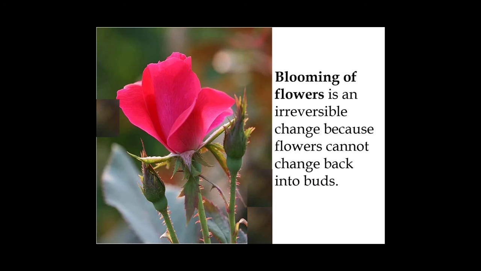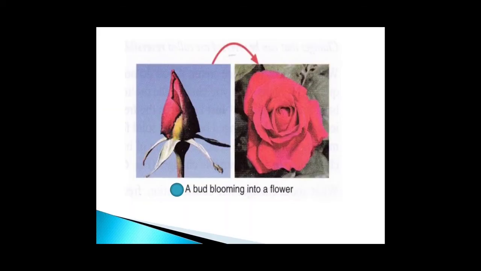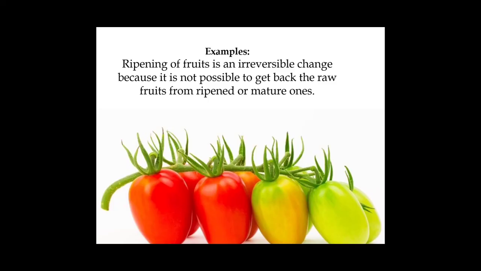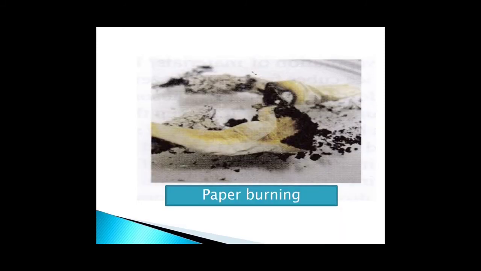Blooming of flowers. Blooming of flowers is an irreversible change because flowers cannot change back to buds. A bud blooming into a flower is an example of irreversible change. Ripening of fruits is an irreversible change because it is not possible to get back the raw fruits from the ripened or mature one. Once changed into ripe fruit, we can't change it back to the raw one. So that is an example of irreversible change.